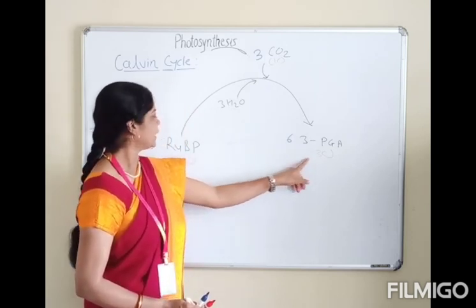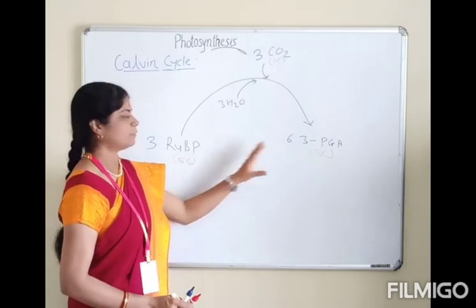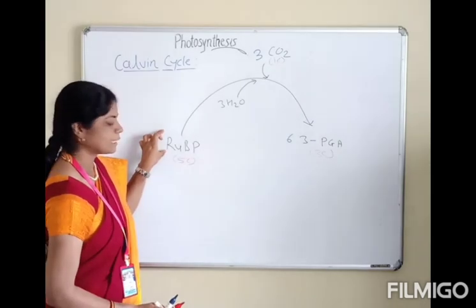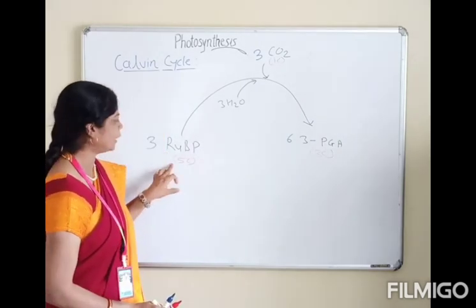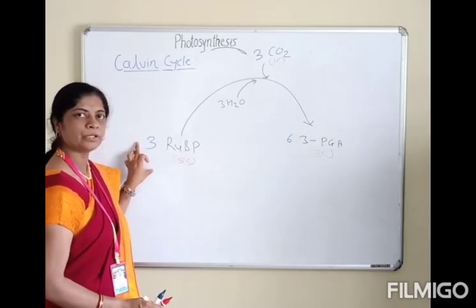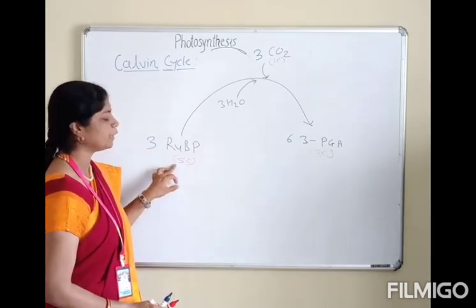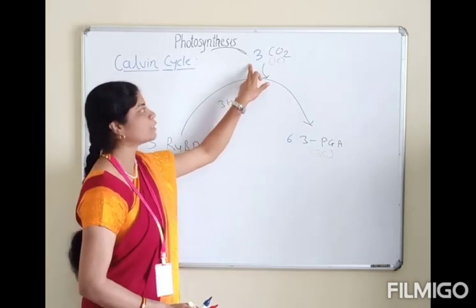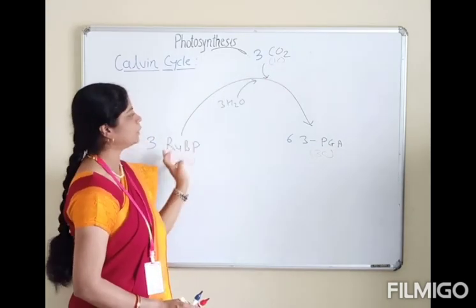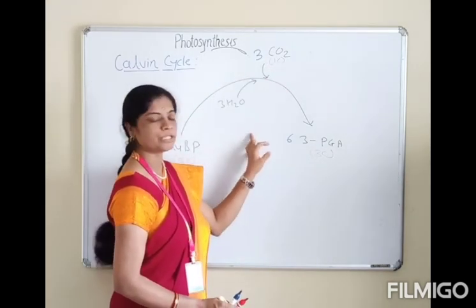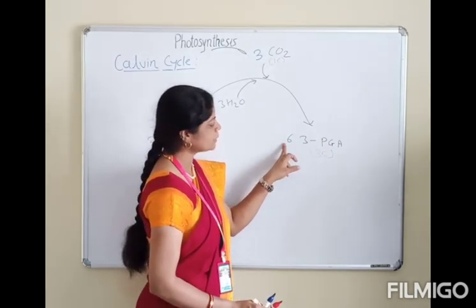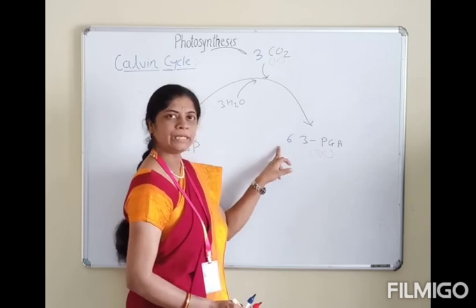Now we will check whether the carbon numbers remain the same. A single molecule of RuBP has 5 carbons. Here there are 3 molecules of RuBP, 3 into 5 is 15, plus 3 carbons of carbon dioxide, total 18. And 6 molecules of 3-phosphoglyceric acid, with 3 carbons each, 6 into 3 is 18.